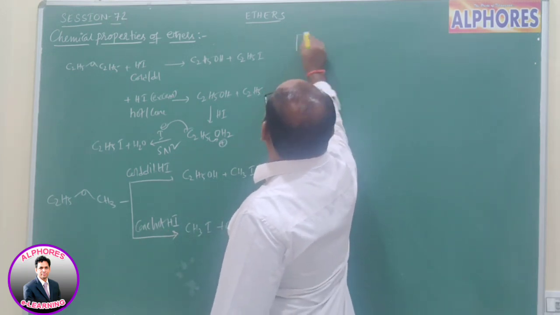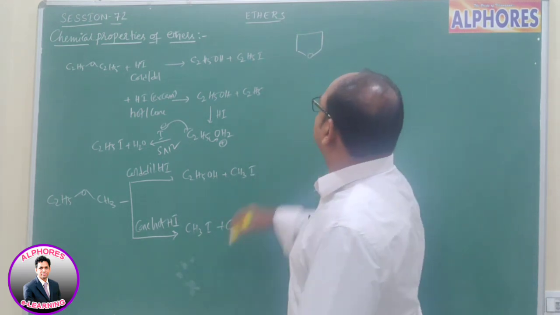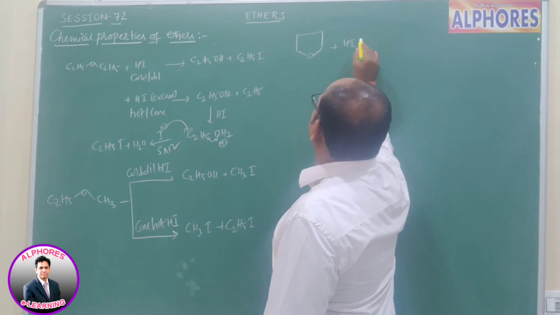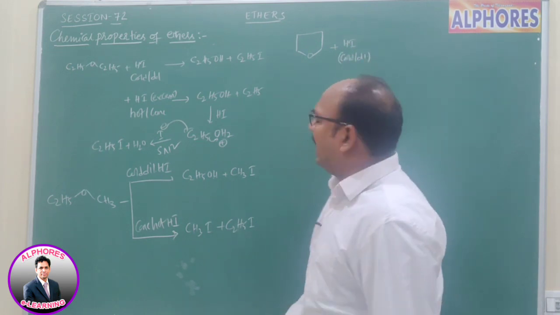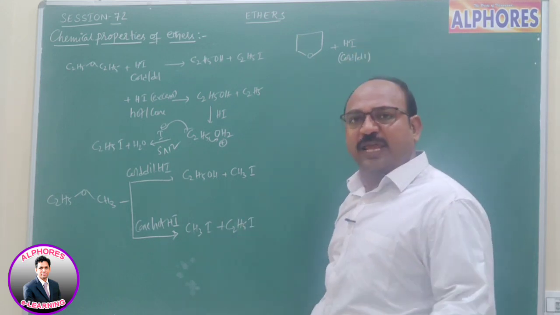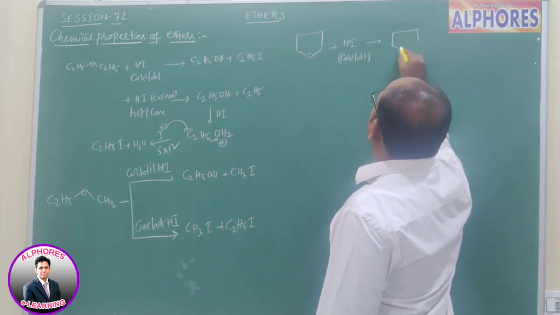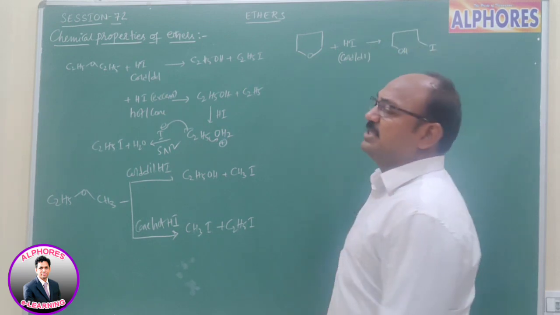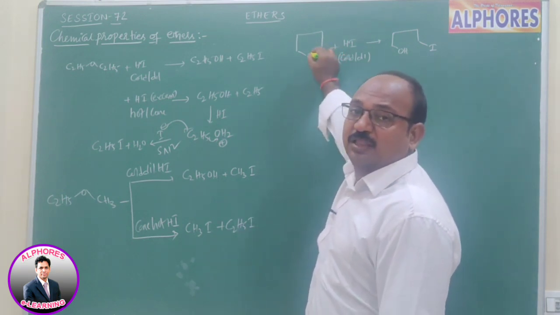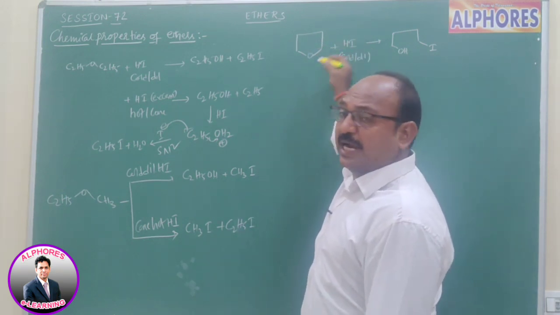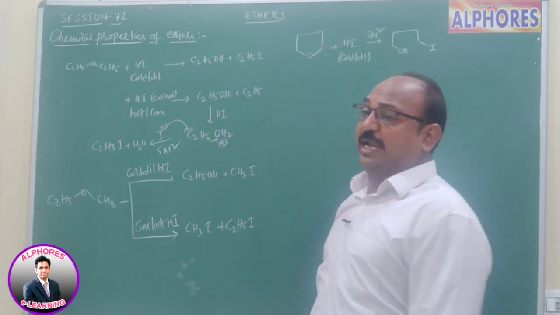Let us see. I am going to consider a cyclic ether, tetrahydrofuran. Tetrahydrofuran upon reaction with cold dilute HI, or you may consider HBr. First what happened? Here one end converts into OH and the other converts into I, meaning one of the C-O bonds undergoes cleavage. The oxygen is first protonated and I minus attacks one of the carbons. Again, this is an SN2 mechanism.